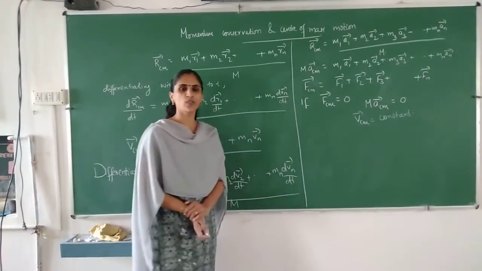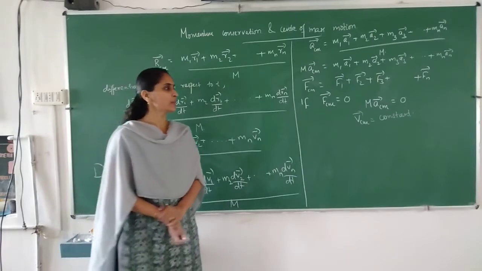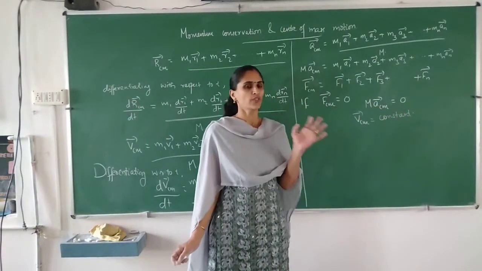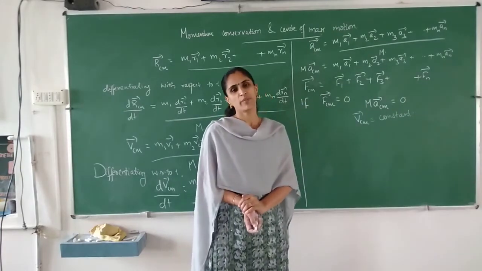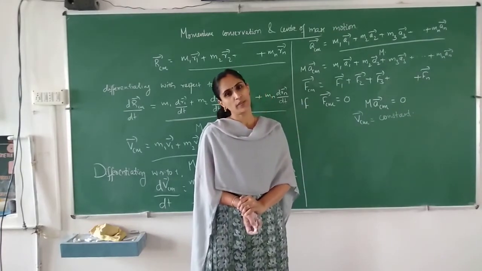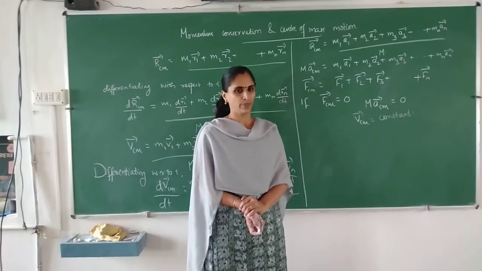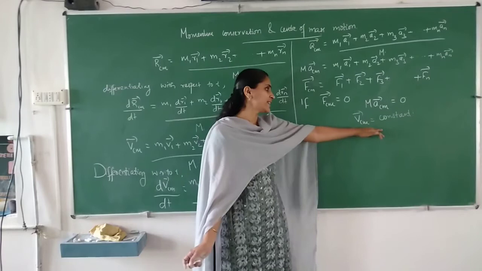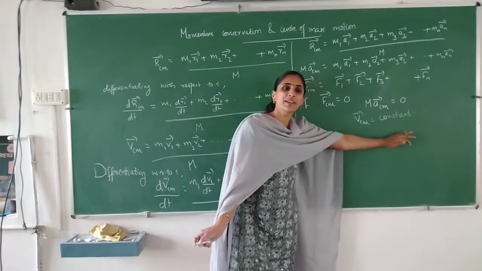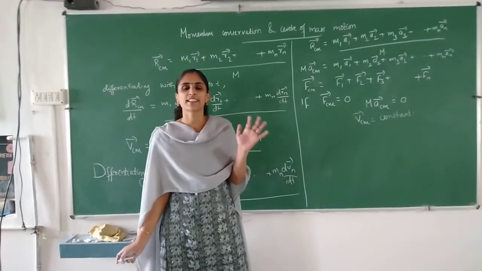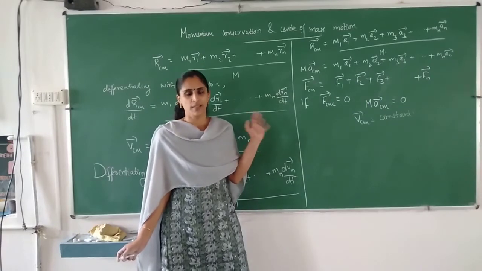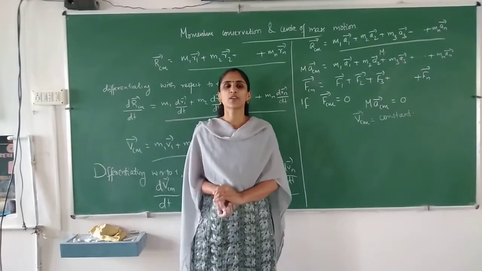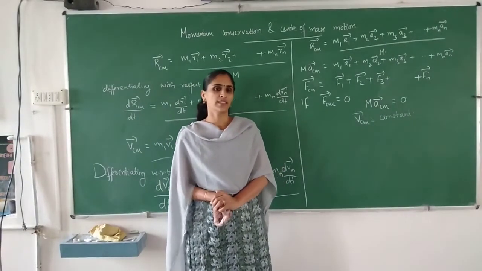How can we say velocity of the center of mass is constant? Because d by dt of mv is equal to 0. So we can say that velocity should remain either constant or it should be 0, then only force will be 0. Okay. And this is about the motion. So we can say that velocity of the center of mass remains constant if the net external force acting on the system is 0.